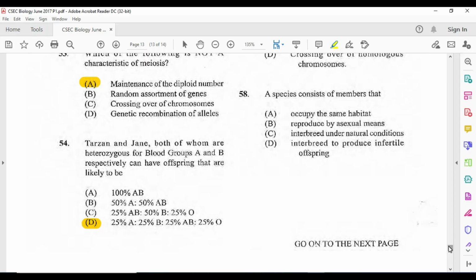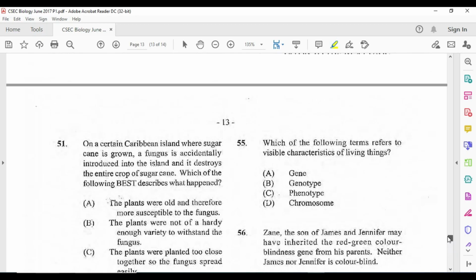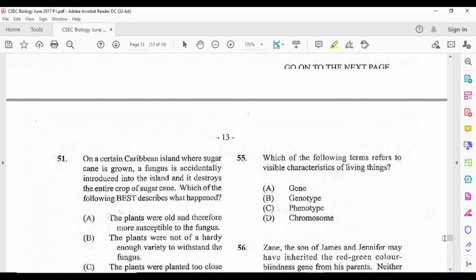And we'll move on to 55. Which of the following terms refers to visible characteristics of living things? Visible characteristics of living things. So if you can see it, it's going to be the phenotype, but the genetic makeup is of course going to be the genotype. Those are the letters that we're using when we are doing all these crosses. So phenotype there, C being your answer.